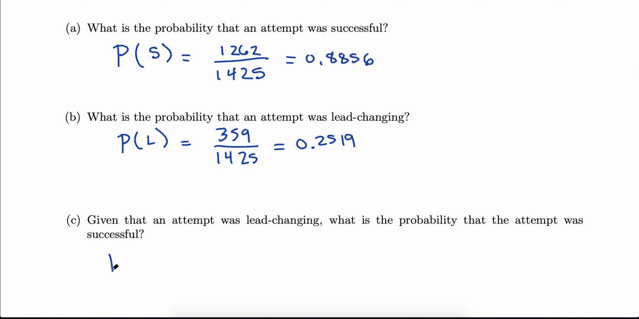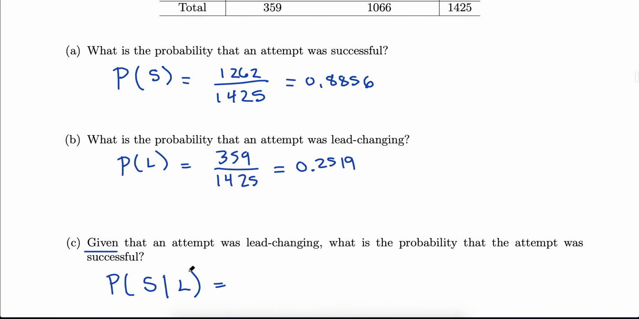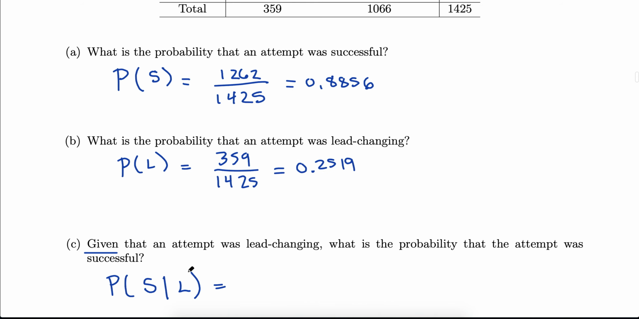Given an attempt was lead changing, so there's our keyword again, use our vertical line. And that given information goes after the line, and specifically we're given it's lead changing. What's the probability it was successful? So just kind of thinking here, if it's lead changing, maybe there's more pressure and you're more likely to mess up. I don't know. Let's take a look.